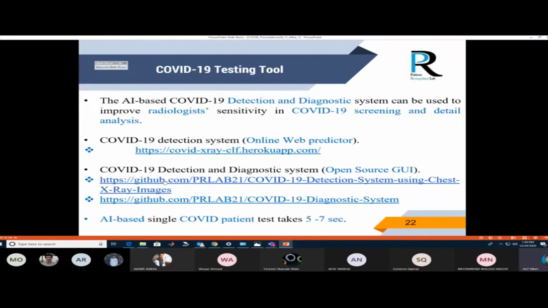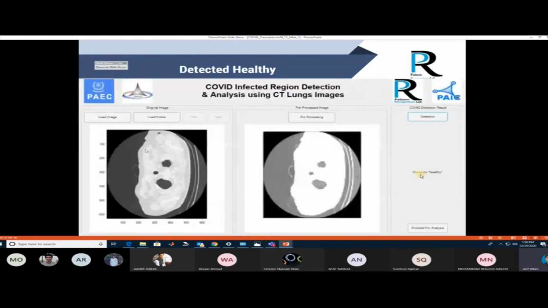This is the normal slice. You load the image, pre-process it, and provide it to the detection model. It says congratulations, you are healthy. So this slice is not further provided to the diagnostic system, meaning it is not provided to the segmentation. It means you are healthy, and you are not screened for the next test.